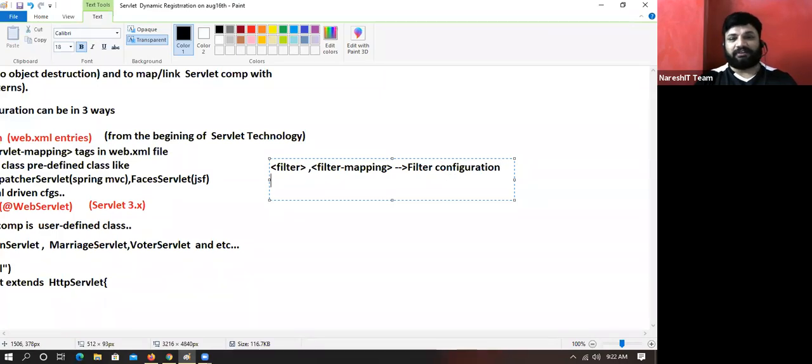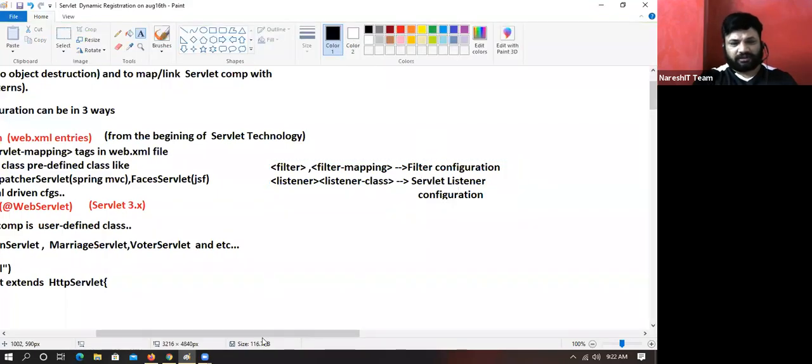Listener, listener hyphen class for servlet listener configuration, because all these three things we have to configure a lot while working with the servlet. Configuration, registration, one and the same, boss.